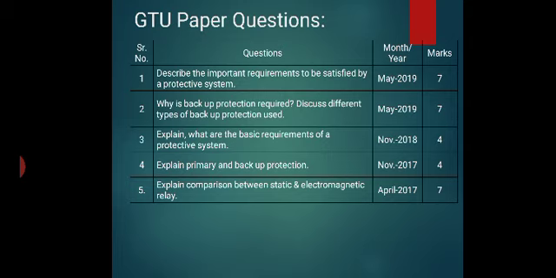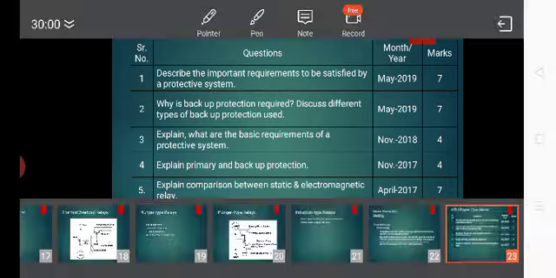And fifth is, explain the comparison between static and electromagnetic relays. These were asked from May 2009 to April 2017, for 7 marks and 4 marks. So chapter number 1, introduction to protective relaying and electromagnetic relays, is very important for your exams. Thank you.